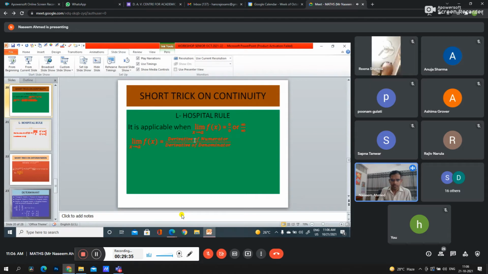What is the L'Hospital rule? We take the derivative of the numerator upon the derivative of the denominator, meaning differentiation of the numerator upon differentiation of the denominator. This makes the question easy to find the limit.